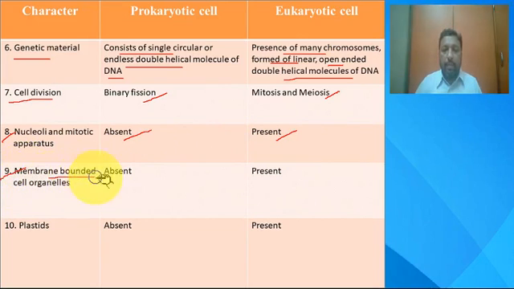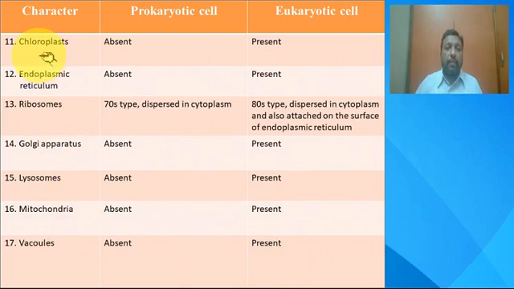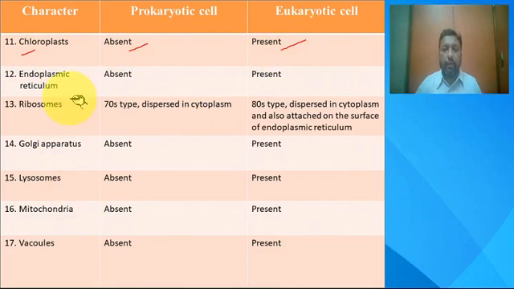And coming down to membrane-bounded cell organelles, as I said earlier, this is another identification factor for differentiating a prokaryotic cell from a eukaryotic cell. A prokaryotic cell won't have any membrane-bounded cell organelles. All are absent here, whereas most of them are present in a eukaryotic cell. If you see a few examples of membrane-bounded cell organelles, the first one is the plastid. You don't find it in a prokaryotic cell, but you find plastids in a eukaryotic cell. Another organelle is the chloroplast, which is not found in prokaryotic cells. These are present in eukaryotic cells.